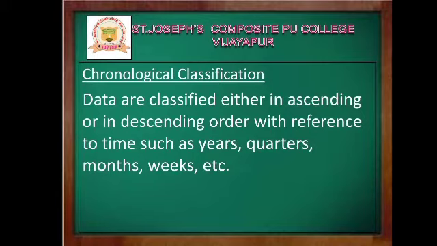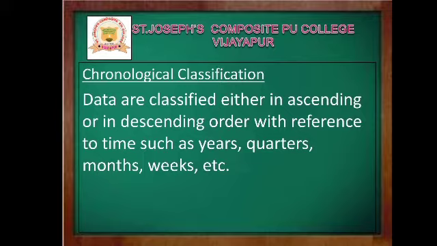Or chronological classification means the classification of data which is based upon the time.